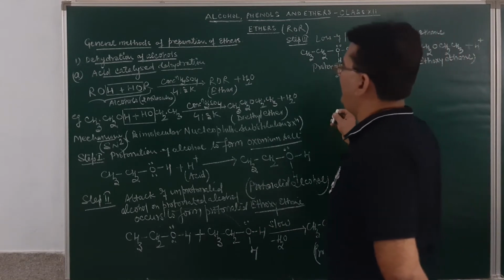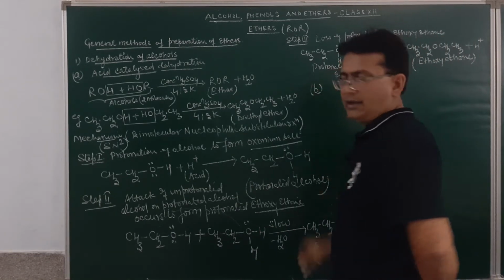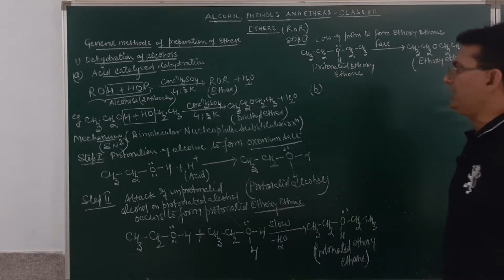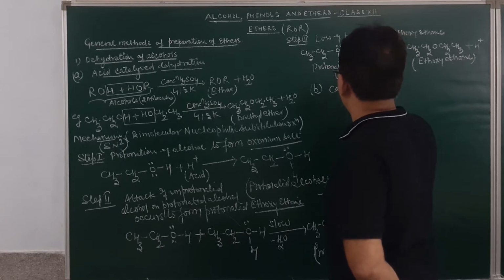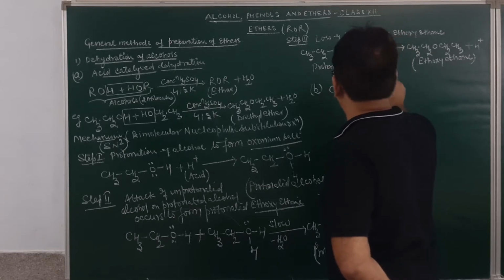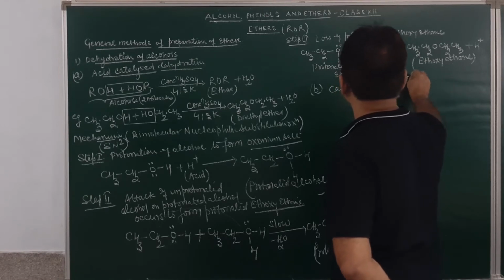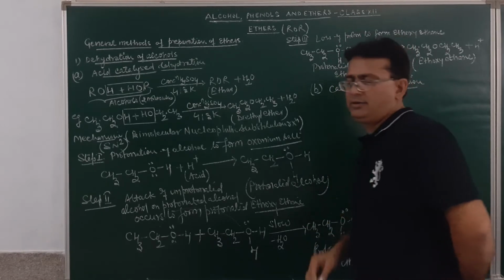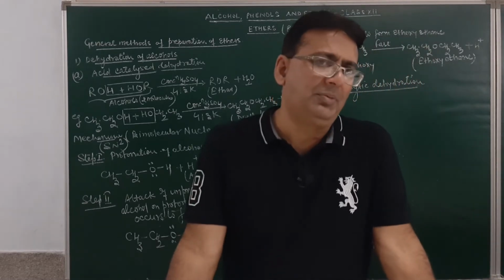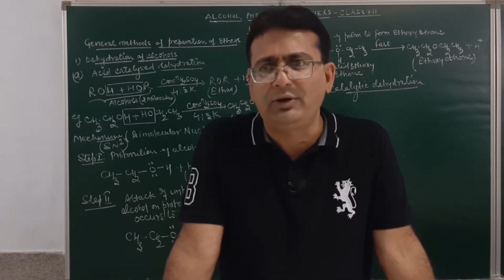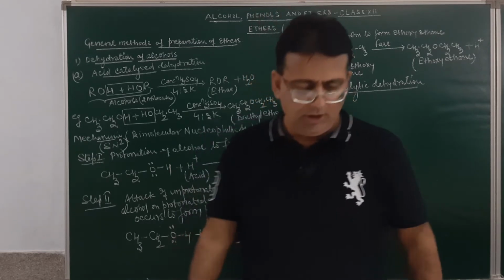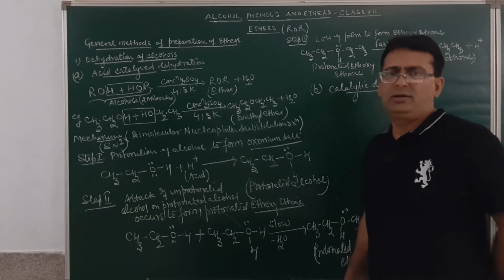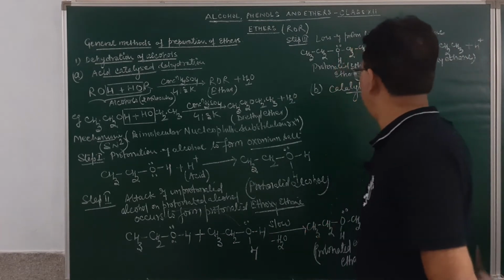Then there is another way of preparation of ether from alcohol, and this will be by catalytic dehydration. How do we prepare ether? By catalytic dehydration. In this case, student, only symmetrical ether can be prepared. We will be taking 2 molecules of alcohol or the vapors of alcohol when passed over aluminium oxide at the temperature of 523 Kelvin. It will result in the formation of symmetrical ethers.